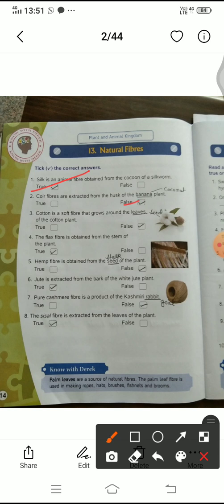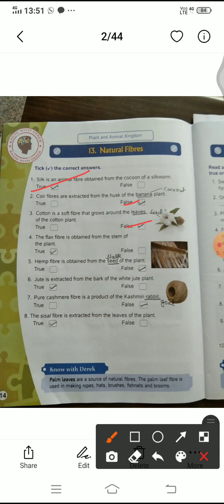Okay, now the third one: cotton is a soft fiber that grows around the leaves of the cotton plant. Dear, here also this is false, because leaves is written. In place of leaves it should be seed.